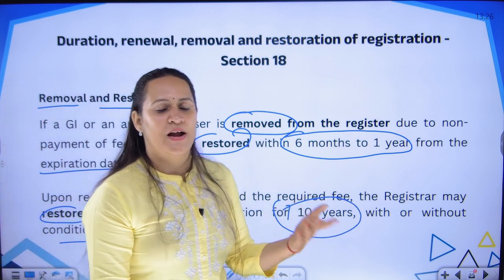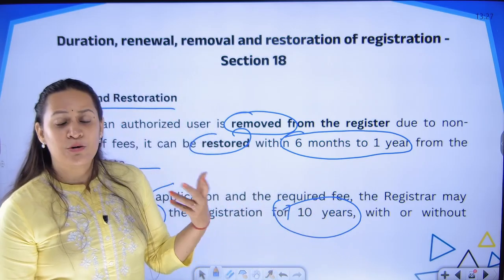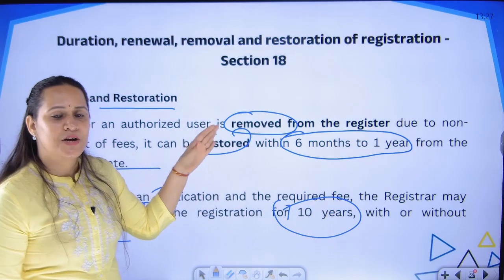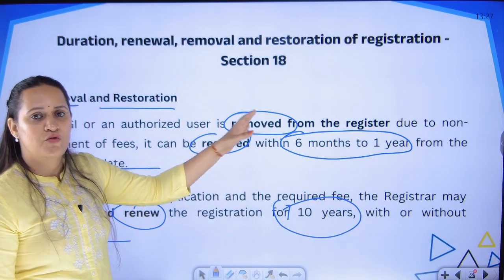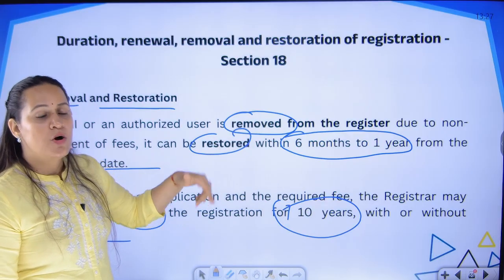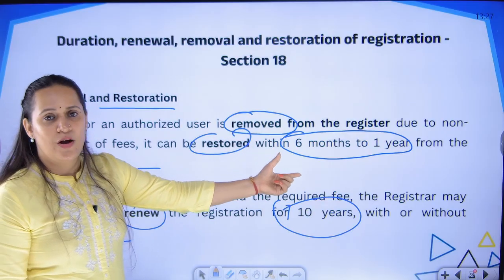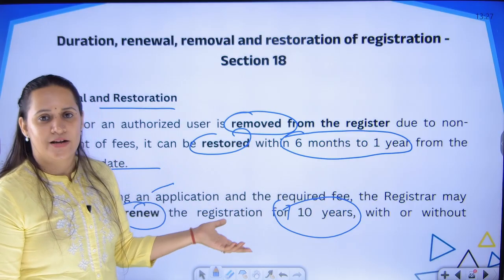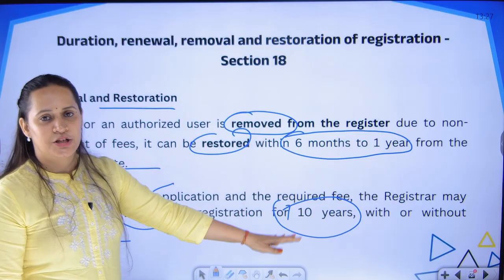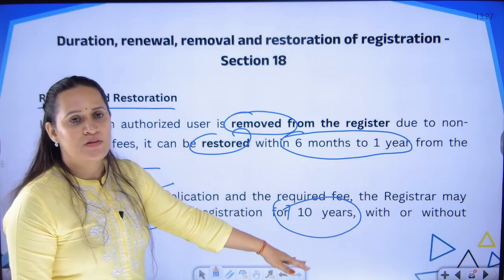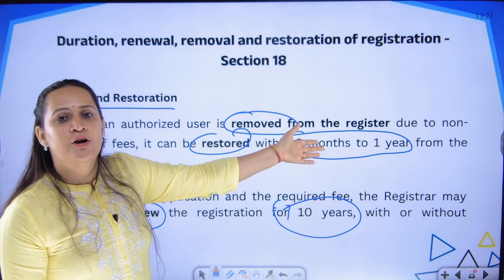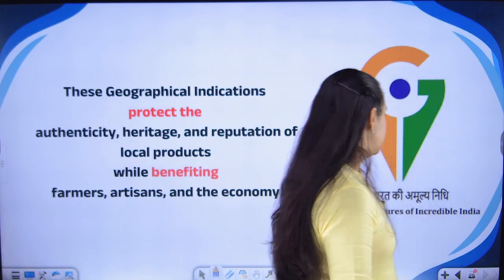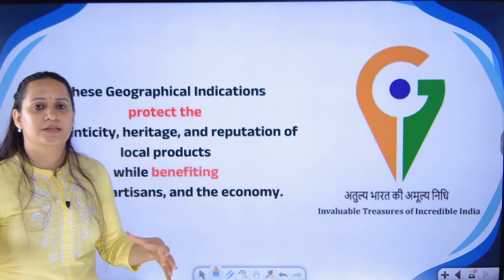So, at any point in time if you fail to pay the annual fee, the registration fees or renewal fees, in that case the registrar has the right to remove the name of the product from the GI registry. If you want the name back within 6 months to 1 year, you have 6 months duration to make an application for restoring the name back to the registry. They will do it only if you make an application and submit the necessary fees. Once you give the fees, again they are going to add back your product to the GI register. As of now we have 658 products.